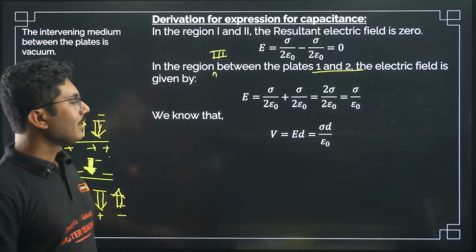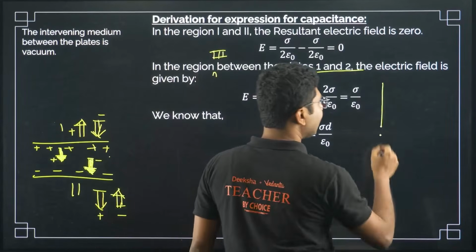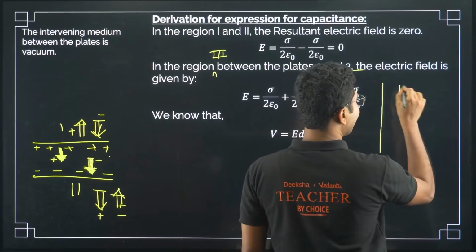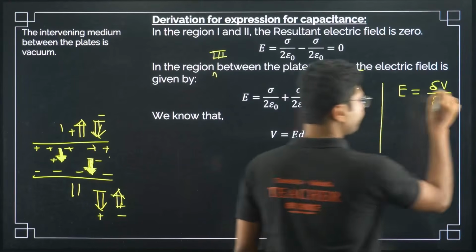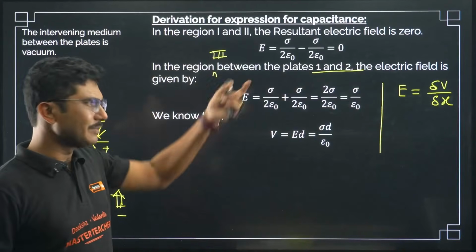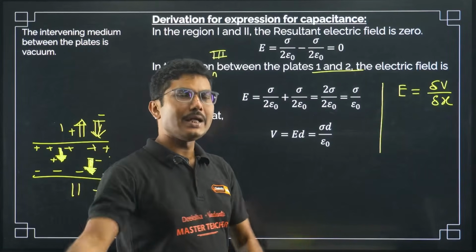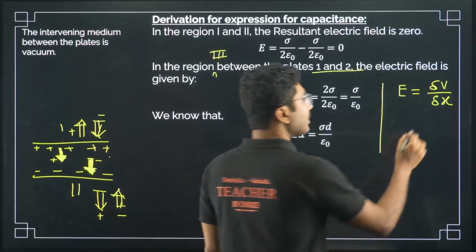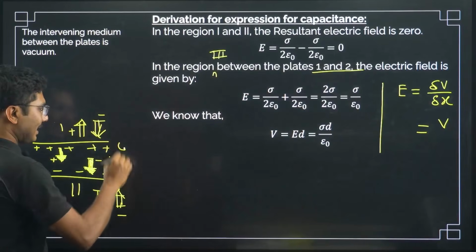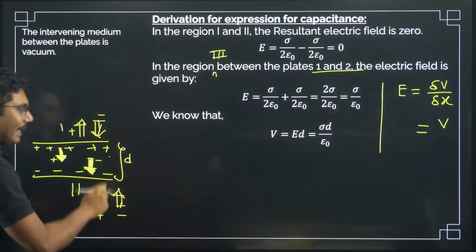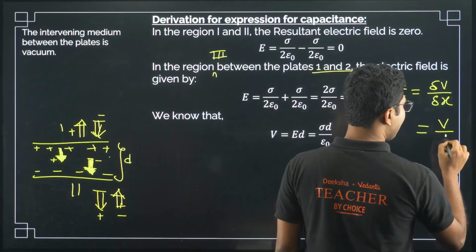Now we know that V is equal to ED. How do we know that? Because we have learned that the electric field is basically delta V by delta X, that is dV by dx. Now in the case of capacitors, what is delta V? Delta V itself is called the voltage difference, that is V. And X is the distance between the plates, so we can write this as V by D.